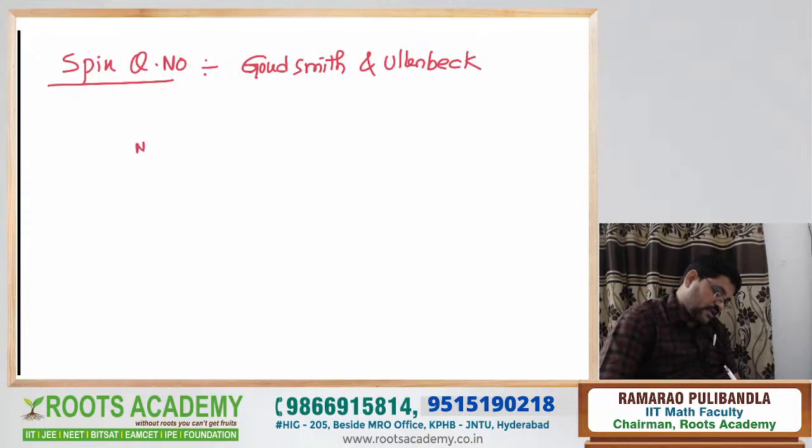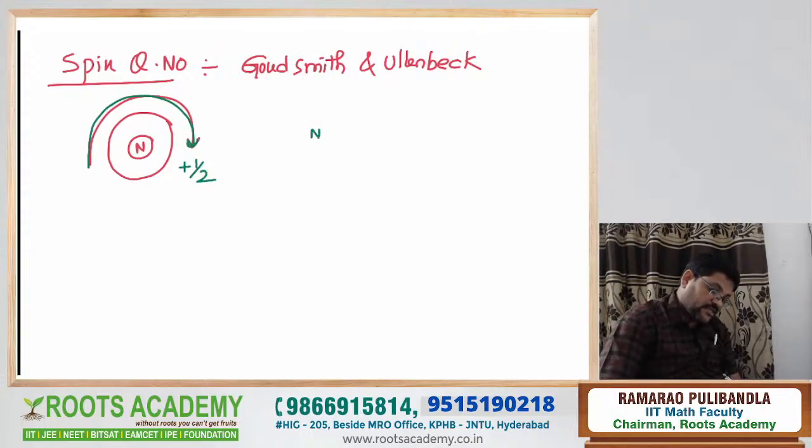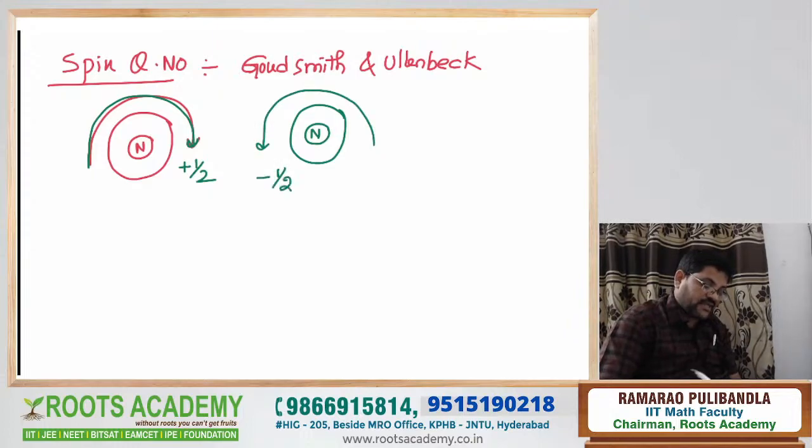So this is a nucleus, and around the nucleus an electron is revolving in an orbit, maybe in the clockwise direction. If the electron is revolving in the clockwise direction, it can be shown by a plus symbol. If the electron is revolving in the anti-clockwise direction, it is shown by a minus symbol.